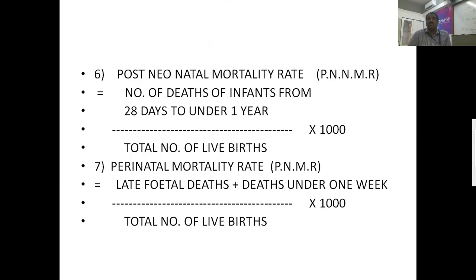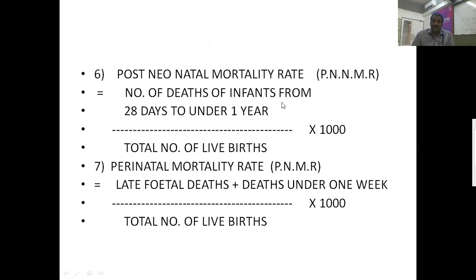Next one is the post-neonatal mortality rate. Let us see what this is. It is the number of deaths of infants from 28 days to under 1 year divided by total number of live births into 1000.